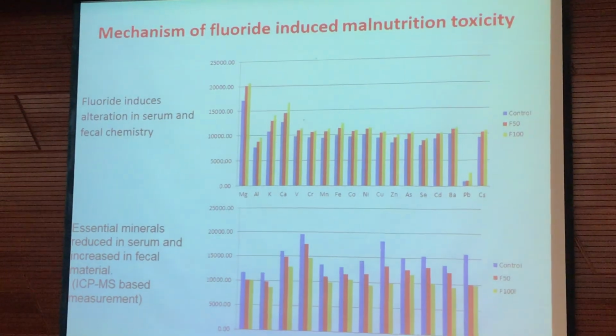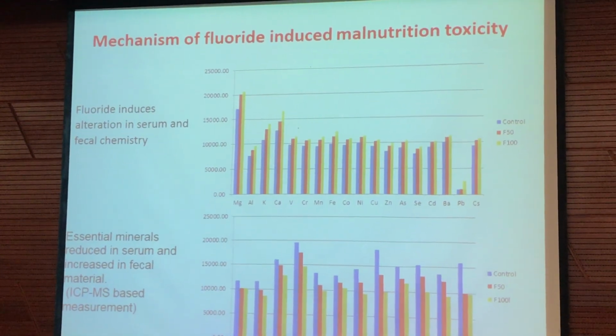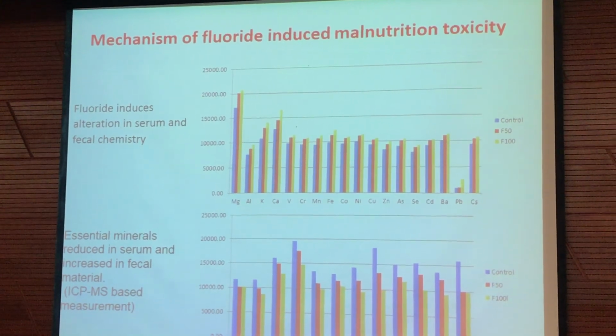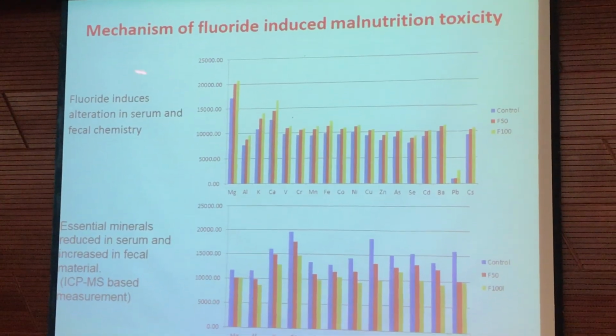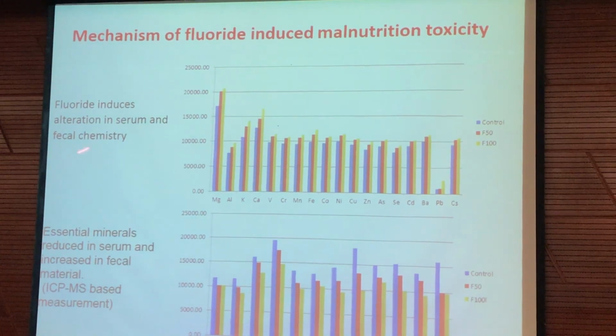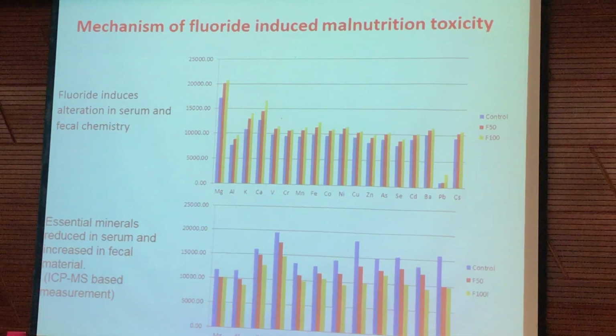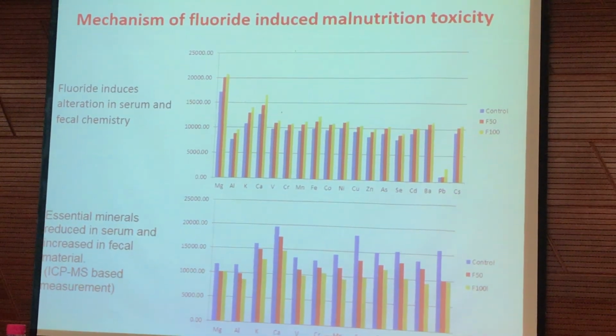Just to find out the mechanism of why there is resistant anemia after administration of folic acid as well as iron, we evaluated the fecal chemistry. We analyzed all the elements of the fecal material with inductive coupled plasma mass spectroscopy.